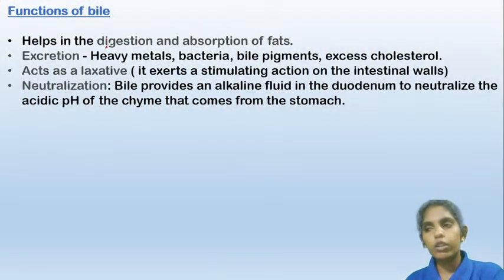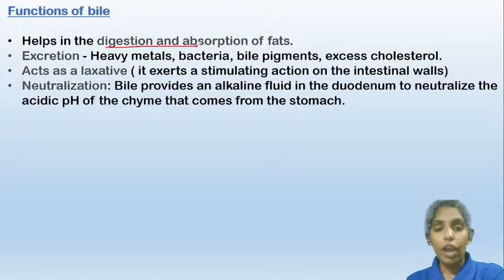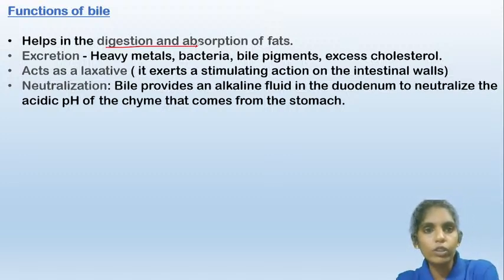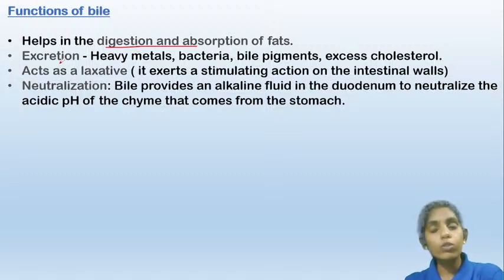Functions of the bile: its main role is helping in digesting fats and also in the absorption of fats. And also certain toxins and excess cholesterol will be excreted in this bile itself. Some are excreted through the urine, some are excreted in the bile, and the bile gets excreted through the anus.